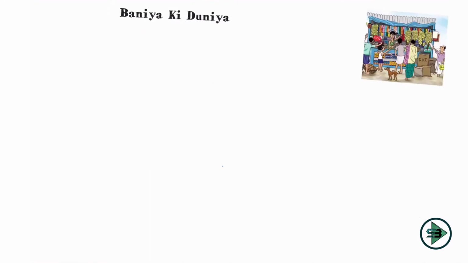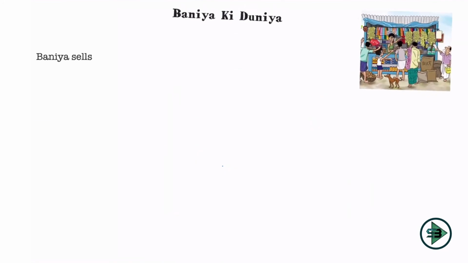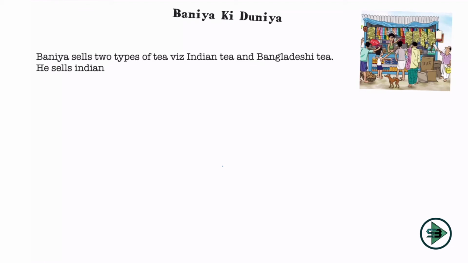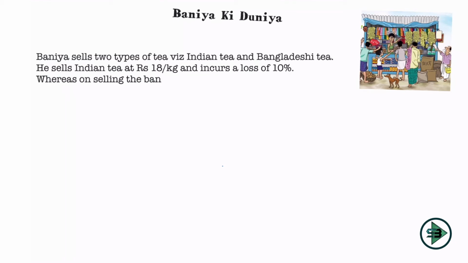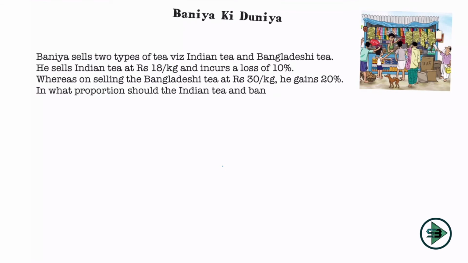Let's take the next problem at Bania Ki Duniya. So what is Bania selling in this section? Bania sells 2 types of tea, Indian tea and Bangladeshi tea. He sells Indian tea at rupees 18 per kg and incurs a loss of 10%, whereas on selling the Bangladeshi tea at rupees 30 per kg, he gains 20%. Okay, so in both the cases I don't have a cost price. I'll have to find the cost price in both the cases.